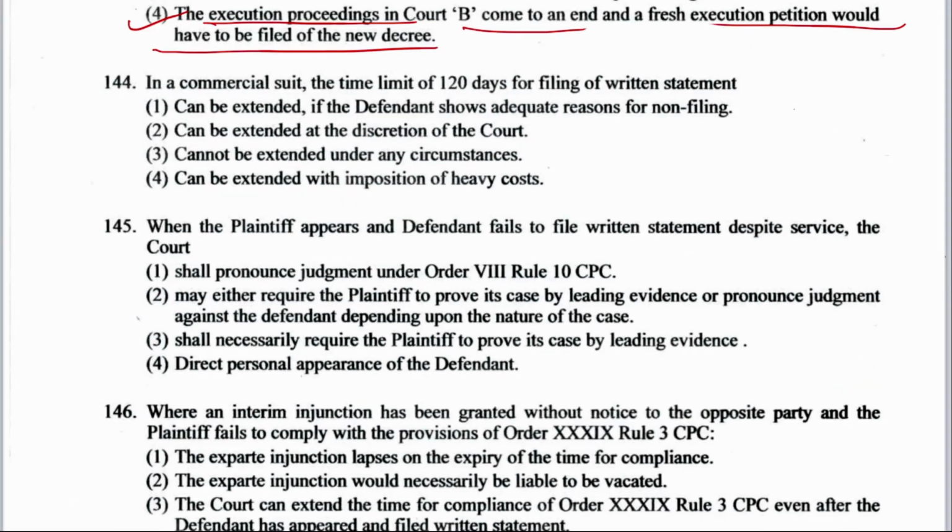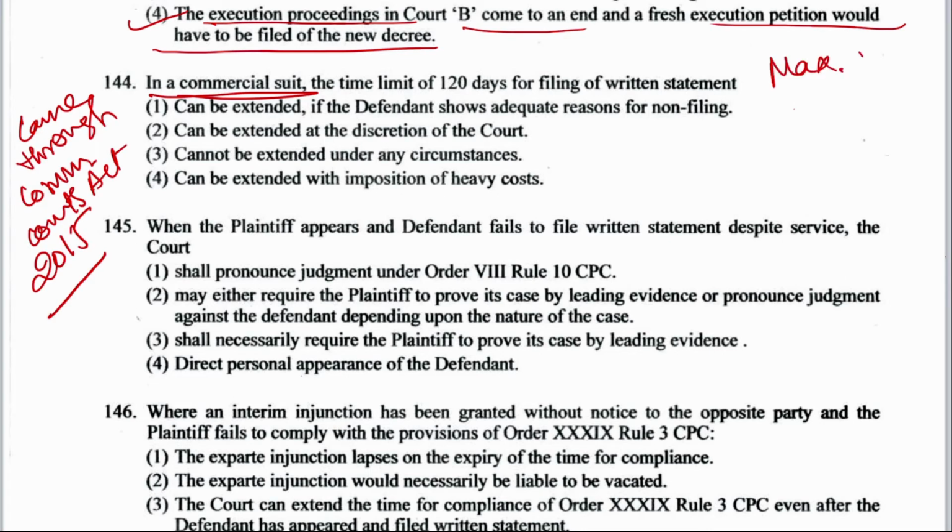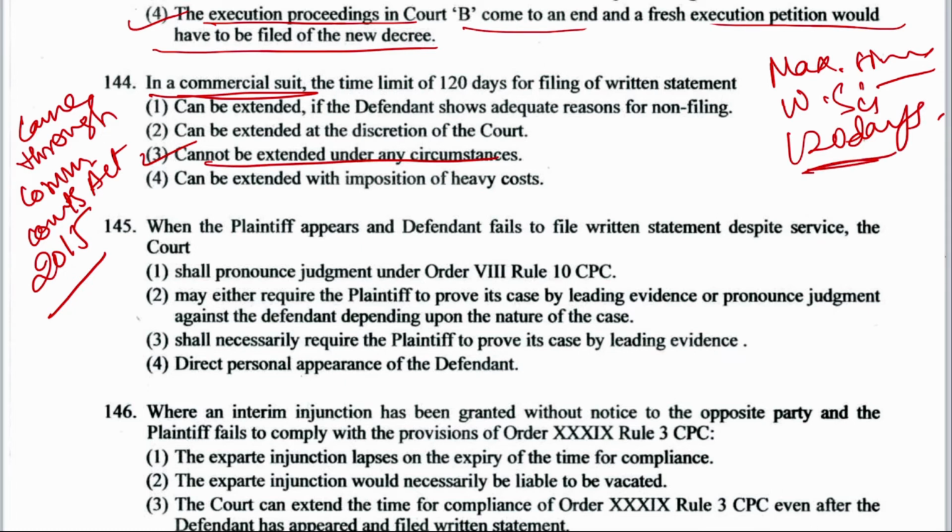Well, this is a special amendment related to commercial suit which came through Commercial Courts Act 2015, where the maximum time limit for filing written statement is 120 days, whereas in general suits it is only 90 days. So the right answer is cannot be extended under any circumstances. It's mentioned there for commercial suits only.